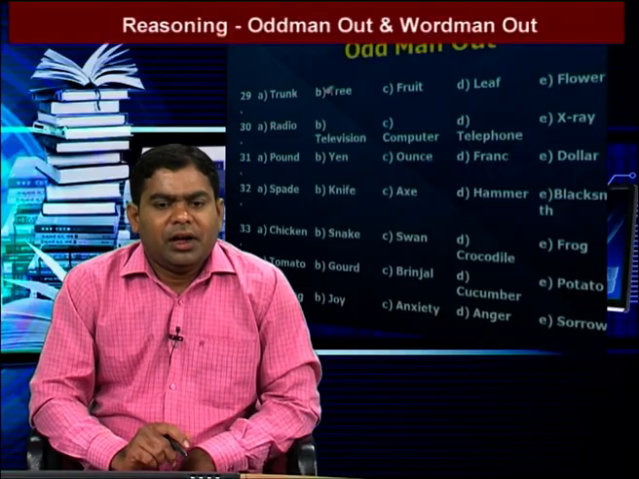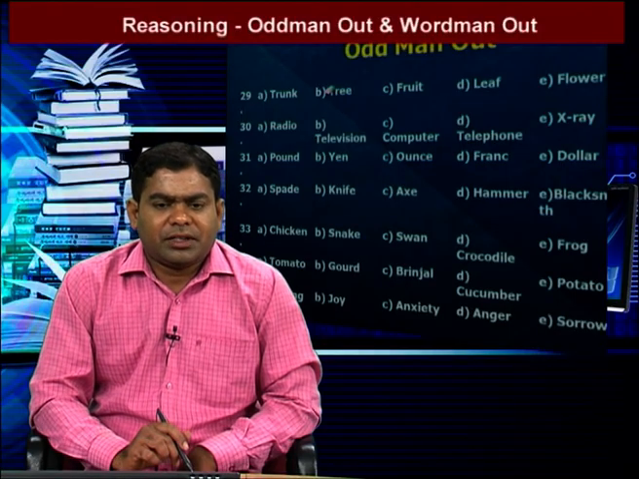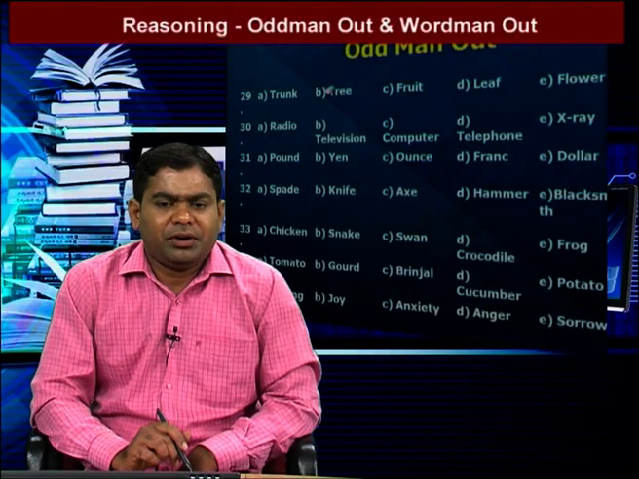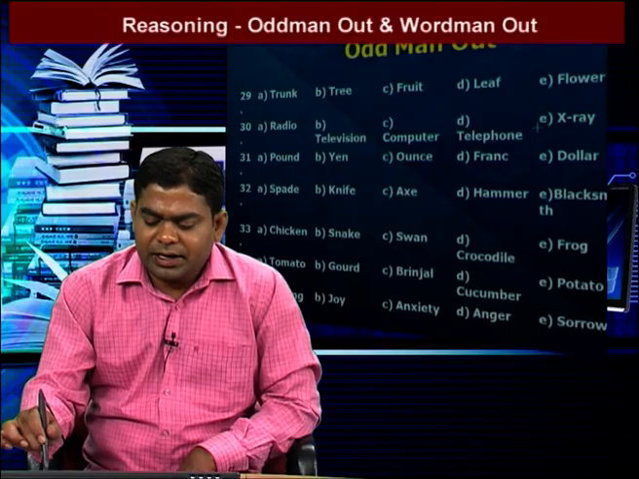Next we go to the next question. The words are radio, television, computer, telephone, X-ray. In these five words, one is different, that one is X-ray. The remaining four are a group: mass media electronic instruments used for communication. X-ray is not used for communication, so X-ray is our answer.